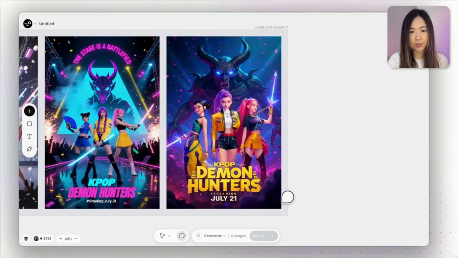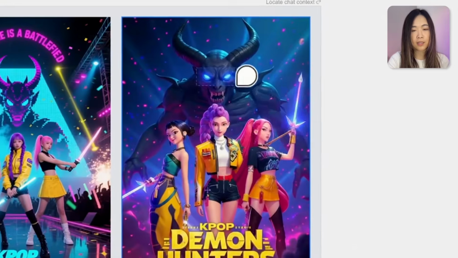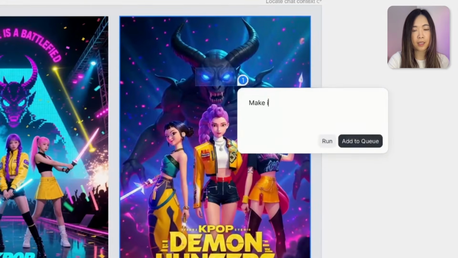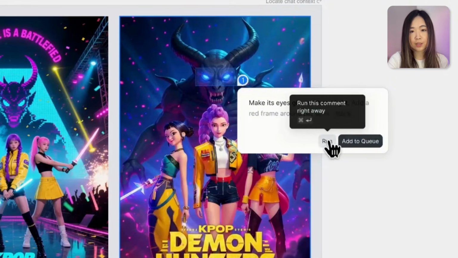You can just point out what you want to change and adjust it intuitively. For example, let's make the demon's eyes glow red. So let's just select the eye area and type in our instruction. You can see as we type, Lovart will suggest possible changes. And the suggested text will change in the end, giving us some extended ideas based on what we're typing. If you want to accept a suggestion, just press tab to load it in. From here, you can run the comment immediately or add it to the queue.